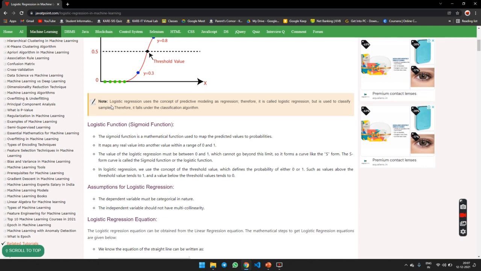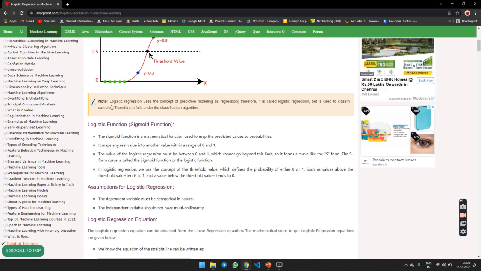The sigmoid function is mathematically used to map the predicted values to probabilities. It maps any real value into another value within the range 0 to 1. The value of logistic regression must be between 0 and 1, which cannot go beyond this limit. So the curve is in the S form. The S-form curve is called the sigmoid function or the logistic function.